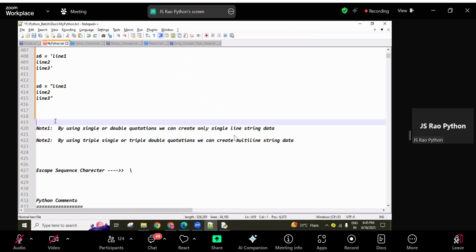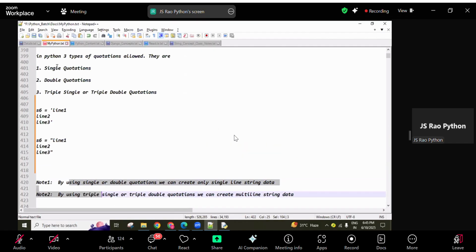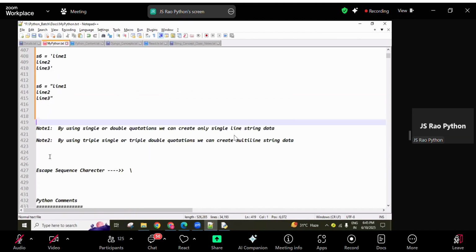Okay, remember these rules, guys. From now onwards, up to the end of the course, we are going to use this string data type every day, a number of times. So every time, you have to remember these points. Sometimes I will intentionally create mistakes, so you have to highlight them.